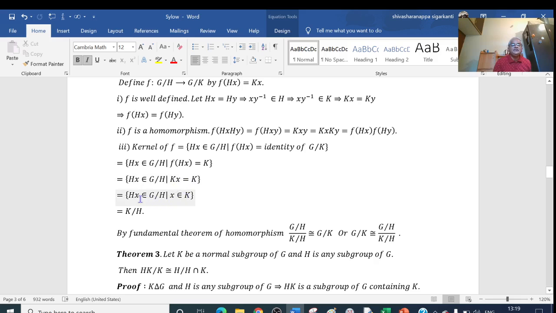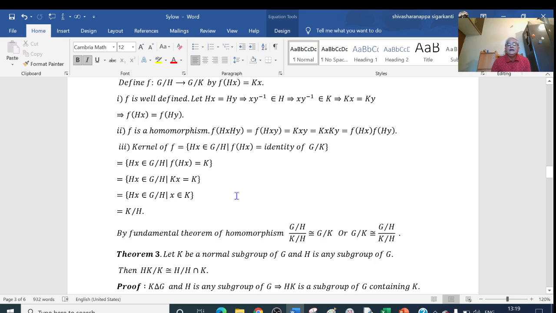So this is the set of the cosets where x belongs to K, which is nothing but our K/H. If x belongs to G, then we say that this is G/H. X belongs to K, therefore this is our K/H. So this is the kernel of the homomorphism. And now we use the fundamental theorem of homomorphism.